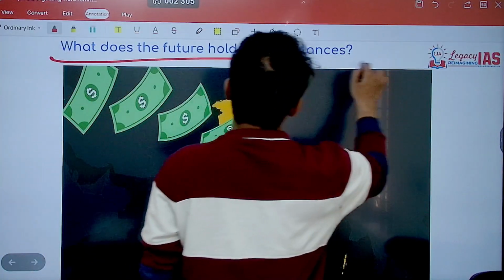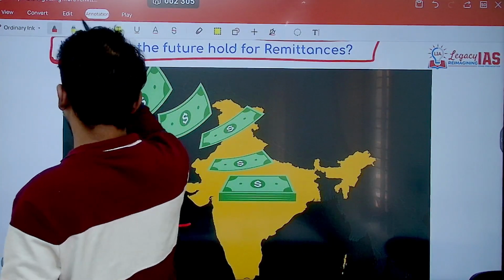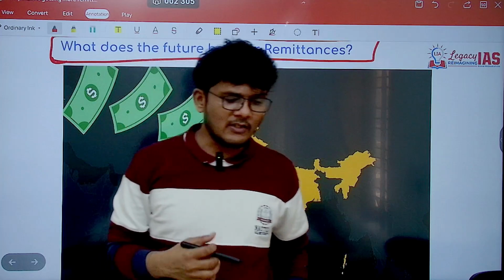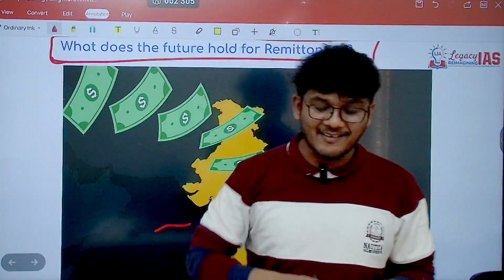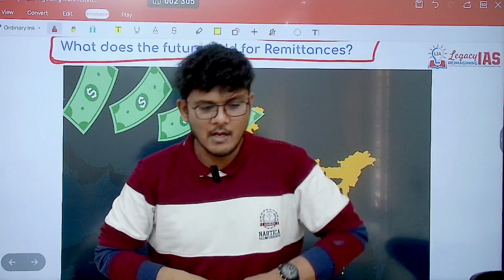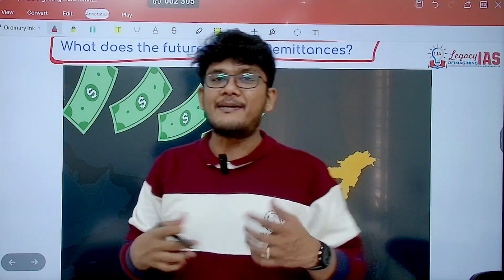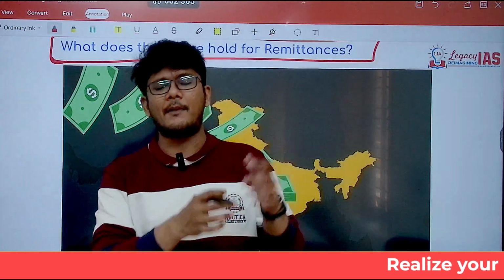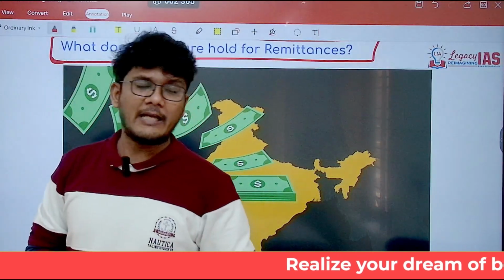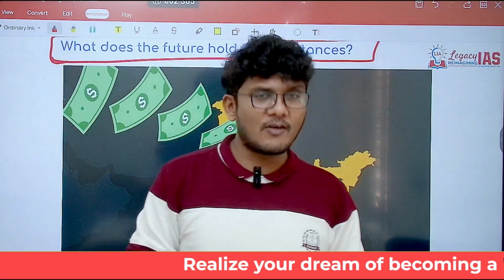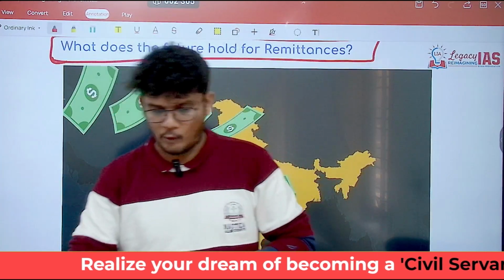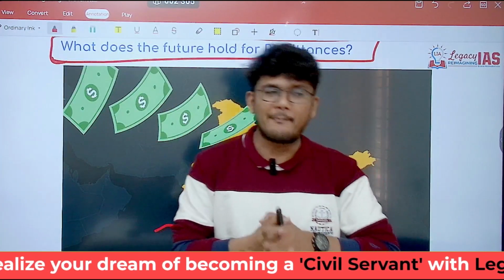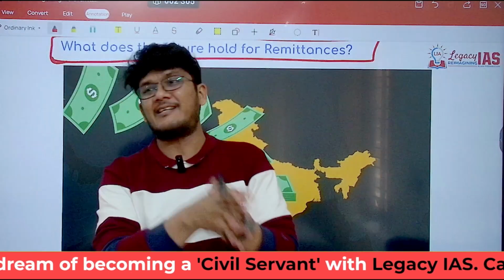Now what does the future behold for remittances? Now this will need a bit of analysis, and it can go either way. For example, with the new Trump regime, there is a lot of deglobalization and nationalization being done in USA as well, as a result of which it may not become that attractive a prospect. Absolutely correct. So what will happen? Less people may start going, as a result of which less remittances.